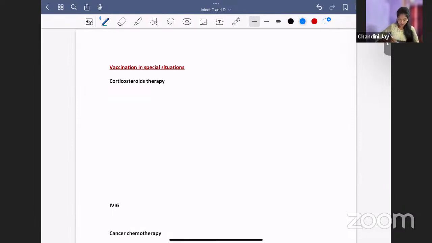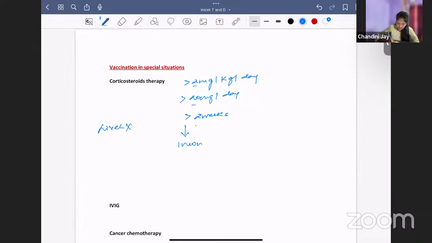When can we give? When we should not give. Suppose the child is taking steroid more than 2 milligram per kg per day or more than 20 milligram per day for more than 2 weeks, then you cannot give live vaccine. When to give? After stopping the drug for 1 month. There's an interval of 1 month and then you give live vaccine.